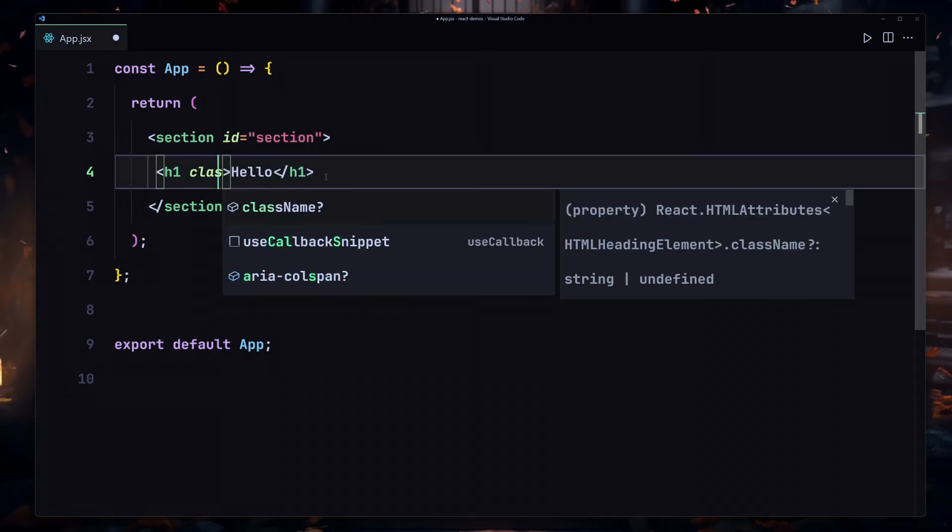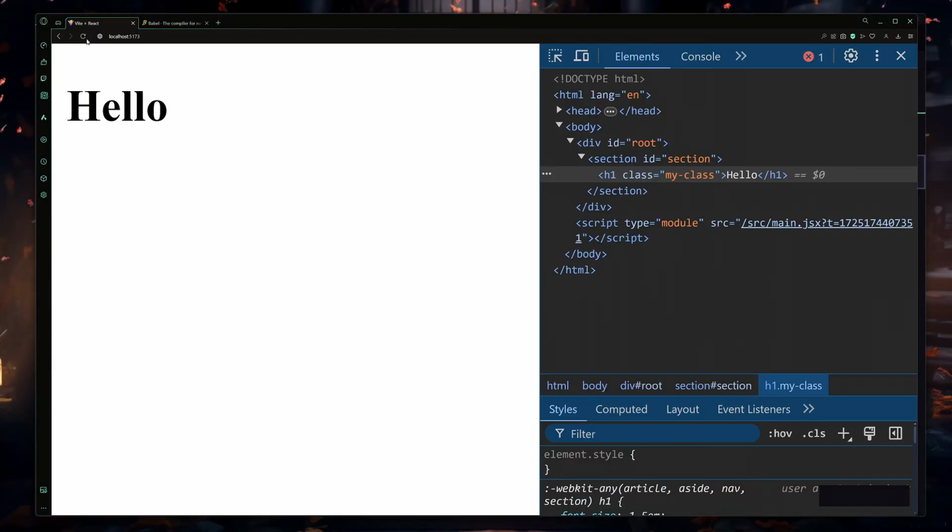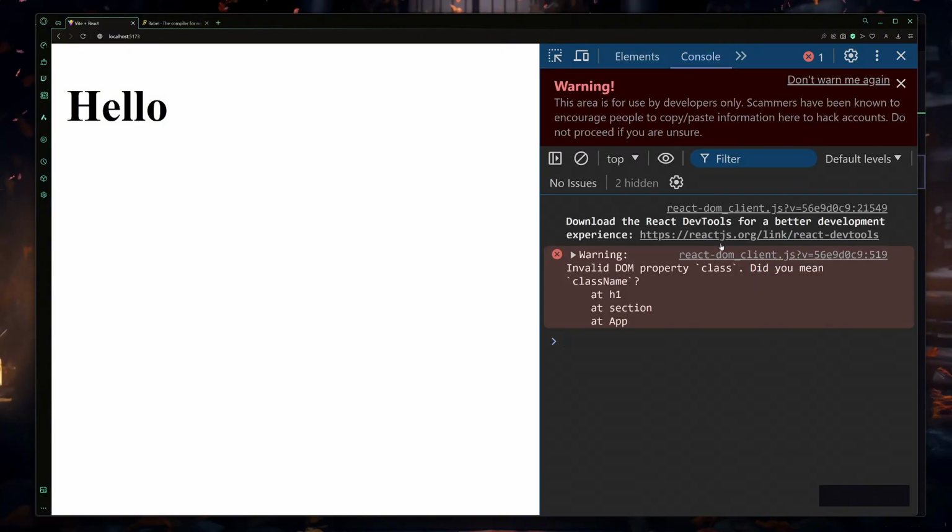And now if I just provide a class right here, I'll just write a class. And now here I'm going to just say like my class, and here you can see it's not going to give me any error. Now if I save my file, and now if I refresh there and go into my console, now it's going to give us this error like invalid DOM property class. Did you mean className?